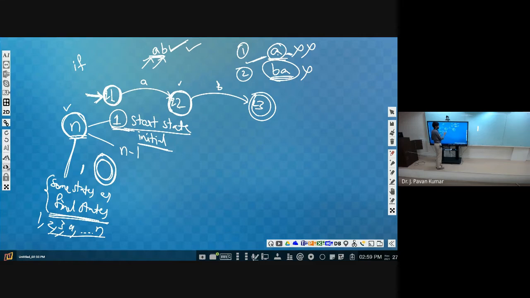And now consider another machine, where we are having 4 states. Out of these, this one is the final state, this one is the initial state. And we are having transitions like this.